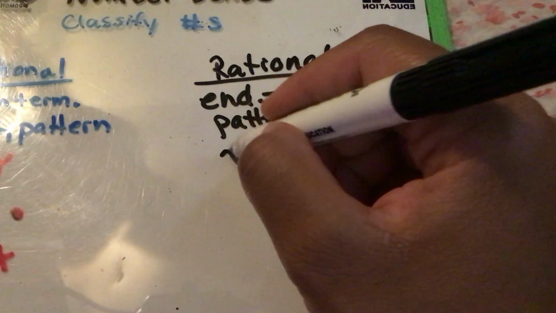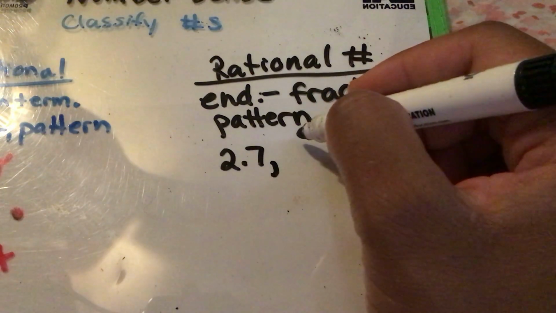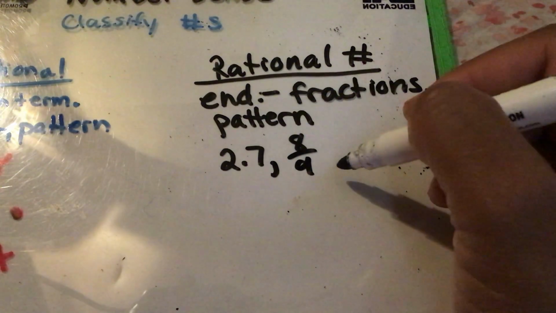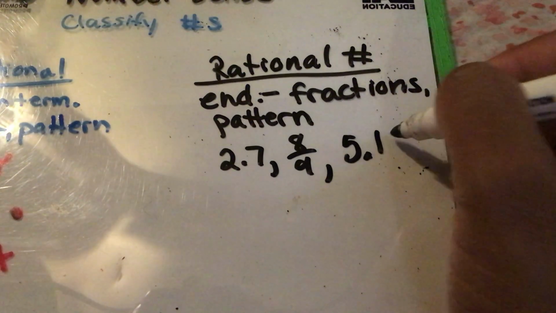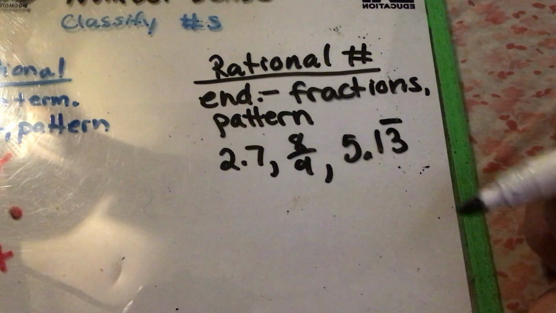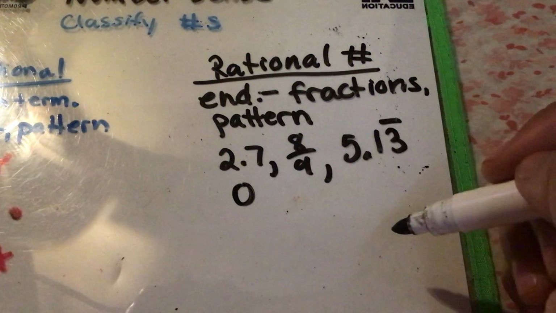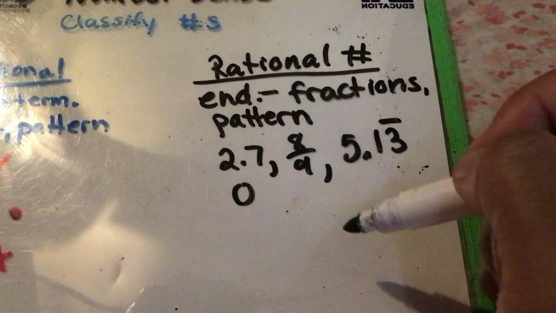All right, so I can have a 2.7, that's rational because it ends. I could have an 8/9, that's rational because it's a fraction. I could have a 5.13 with a repeat bar because that creates or has a pattern. Or I could just have a really nice number, like a 0. A 0 ends, so it's rational.